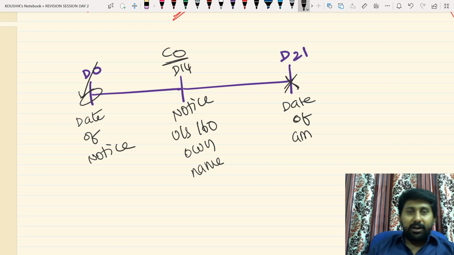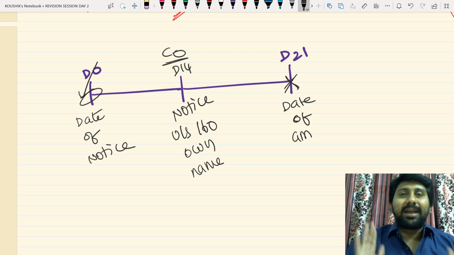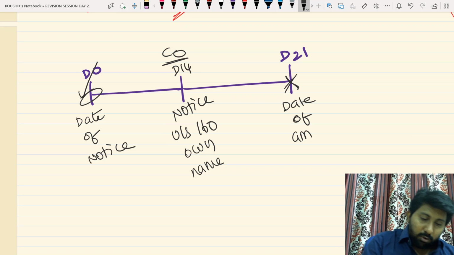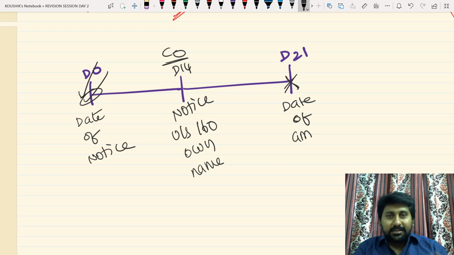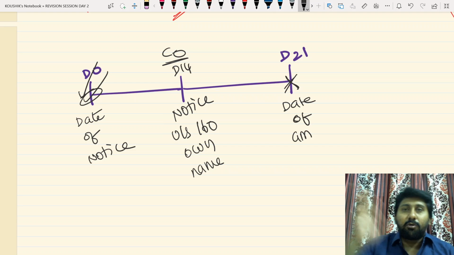Okay, so 14 days before I received a notice from the company. Okay, 7 days before I received a notice from the company that the company is going to conduct an AGM or EGM. After knowing about that, I issued a notice in my favor for getting appointed in that particular general meeting. Now tell me, who knows about my candidature at this point of time? Notice given to all the members of the company receiving after I sent a notice to board of directors proposing my candidature. That means my idea is communicated to two people. One is I know that I am going to propose my candidature, and two will be the board of directors.